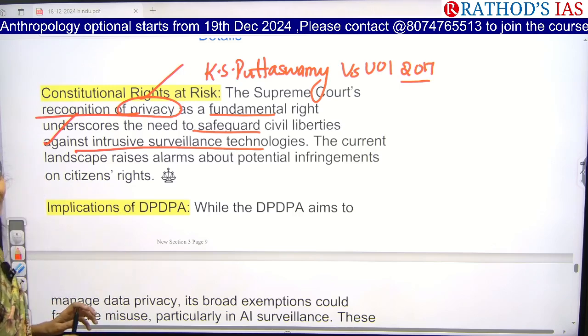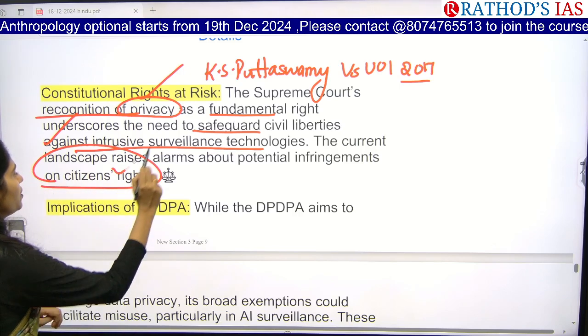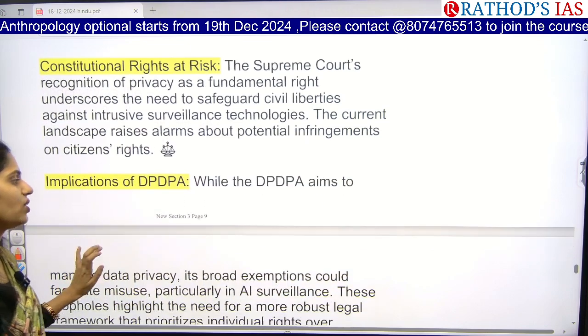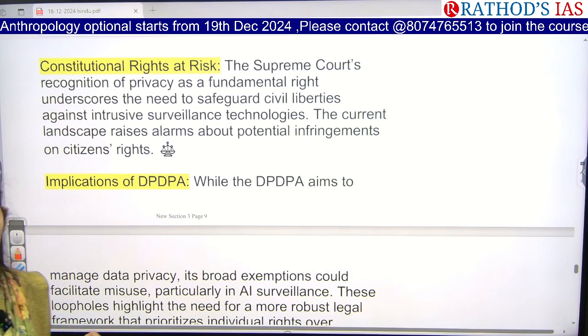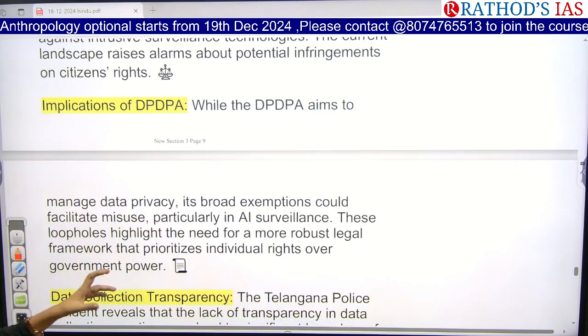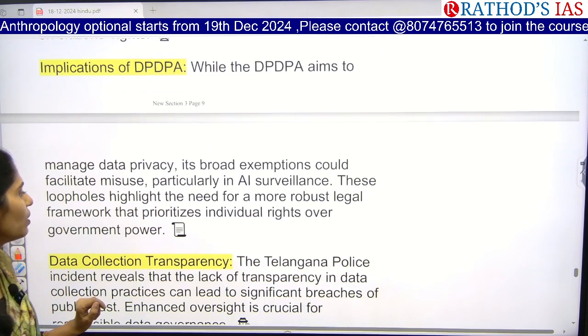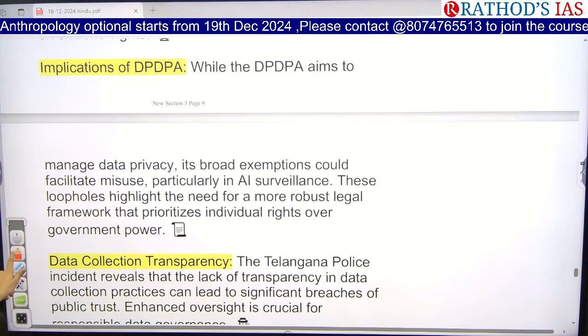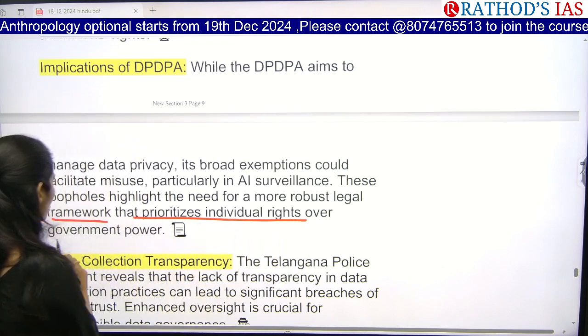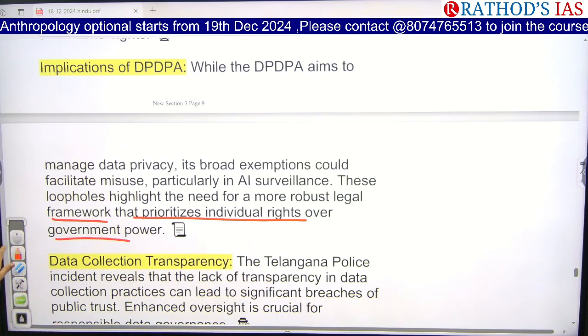Now there are some causes for concern, that is, there is no proper protection of citizens' rights in India. And one more thing: recently we passed the Digital Data Protection Act in 2023. But there are some exemptions, exemptions that allow misuse of this data, particularly in AI surveillance. So we need a stronger legal framework so that we can prioritize individual rights over government power.